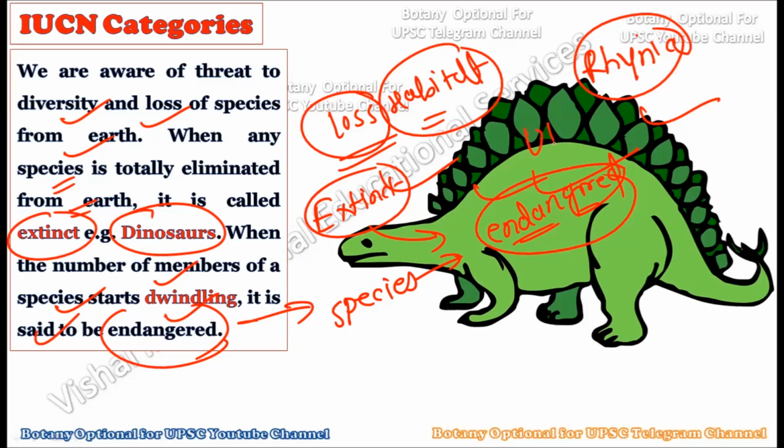topic, the IUCN categories, we are going to study these terms which are used to describe the species. These terms show the position or the biodiversity level characteristics of the species: which type of species it is, what is its number, whether it is found in more or less quantity, whether it is endemic or found throughout the world. All of this information is within these particular terms, and that is why we have to study the IUCN categories in detail, because IUCN categorizes plants, and these categories show different aspects regarding that particular plant.